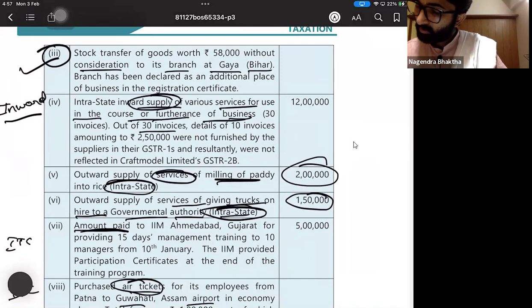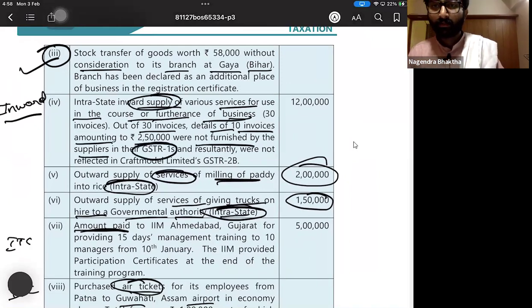Out of 30 invoices, details of 10 invoices amounting to rupees 2,50,000 were not furnished by the supplier in GSTR1.